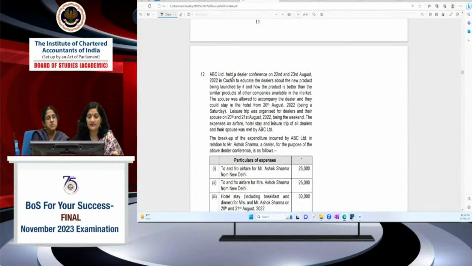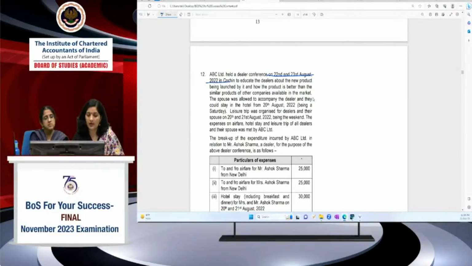ABC Limited held a dealer conference on 22nd and 23rd August. These conferences are to educate the dealers about the new product being launched and how the product is better than similar products of other companies available in the market. This type of conference is allowed, so they can incur expenses, but on the portion that is not exempted, TDS has to be deducted.